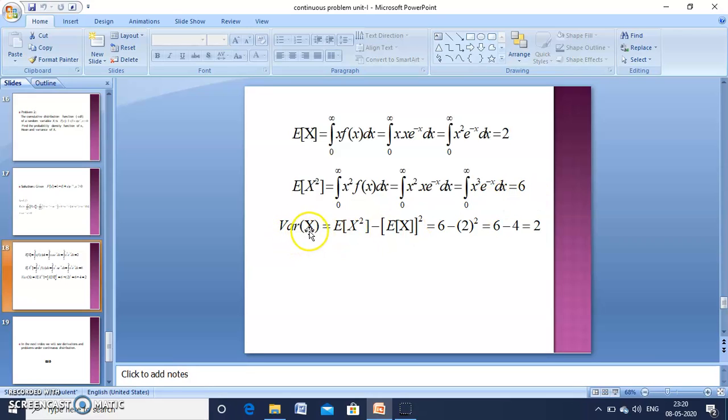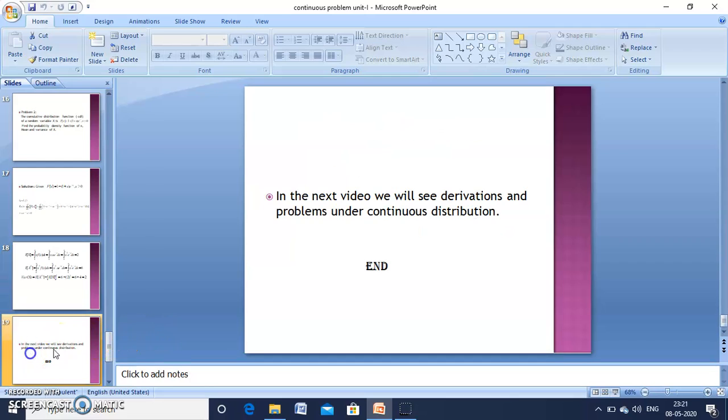Next, we want to find out variance of x. The formula is e of x square minus e of x whole square, which is equivalent to 6 minus 2 whole square, that is equal to 6 minus 4. Finally, we get 2. So here we got mean 2 and variance also 2.